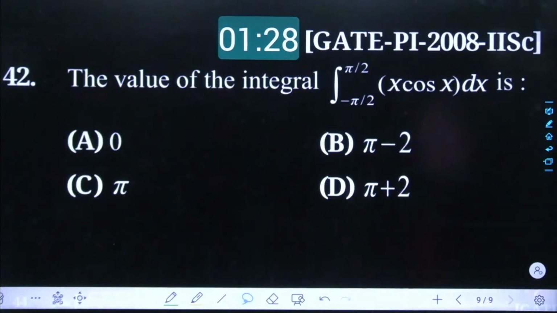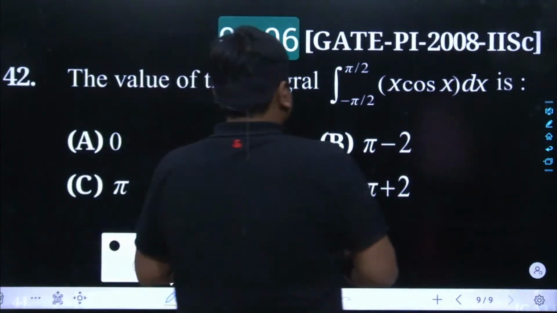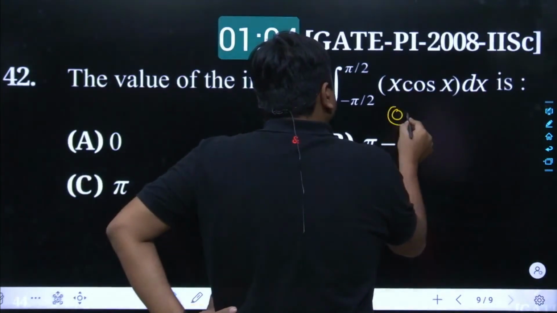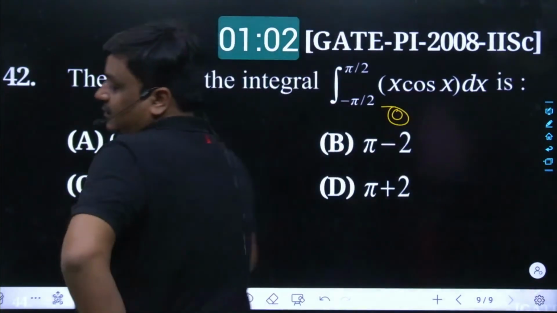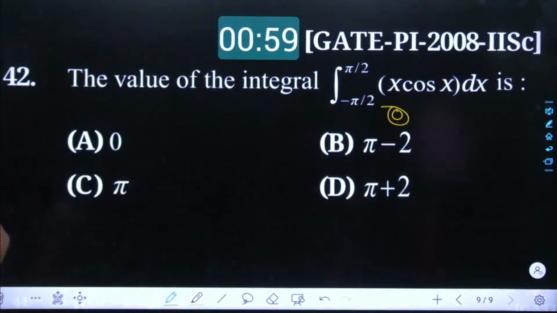x cos x is going to be an odd function. So the area created from 0 to minus pi by 2 and then from 0 to pi by 2 would be equal in magnitude but opposite in polarity. You should have a little bit of idea about it. So yes, once you feed this value over here, the result we expect is simply going to be 0.